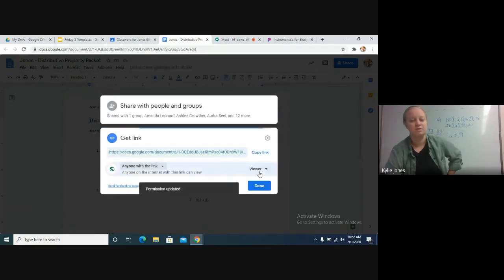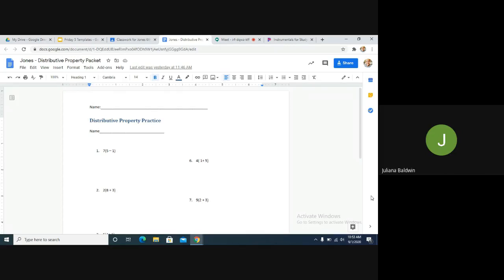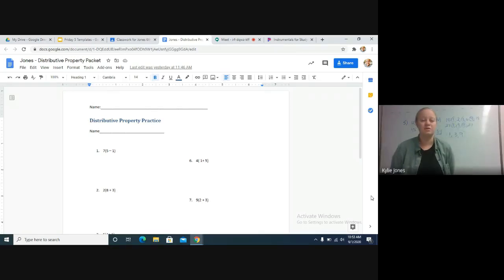Let me make sure you guys can edit it. Should be good. If it doesn't let you type, reload the page. I just updated something, so it should let you type if it didn't before. Okay, so I'm going to give you about 1 more minute. Go ahead and get this open. We're going to do these 10 problems, and then we're done with math for the day. Is this for a grade? It's kind of like a participation thing. I want to make sure you're following along with our live lessons.